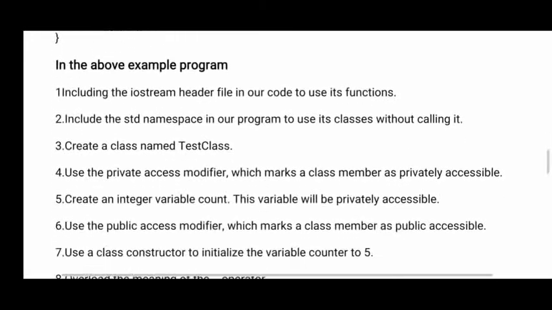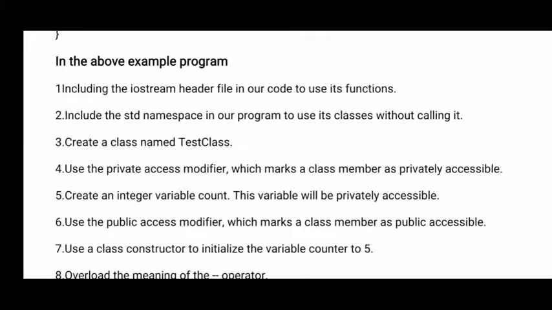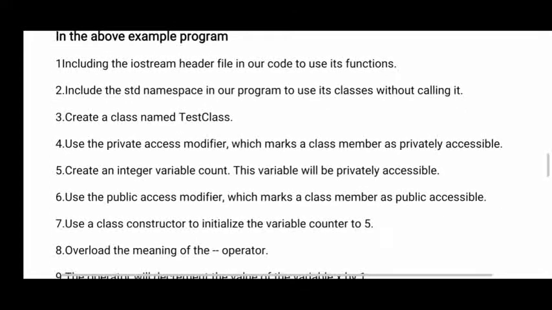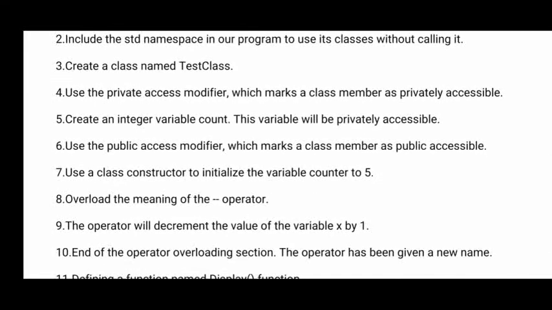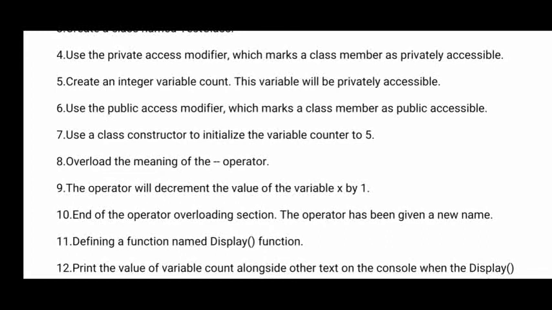Now the explanation of that above program. You see iostream, this I have explained, which we should include in our program in order to use the different functions of the iostream. Next we are including a namespace to use all the classes of that in our program. Next our class name is test class. Two access modifiers have been given, that is private and public. Private provides the private members which cannot be accessed outside the class, but inside the class we can access. And one integer variable I have created, its name is count, and that is privately accessible.